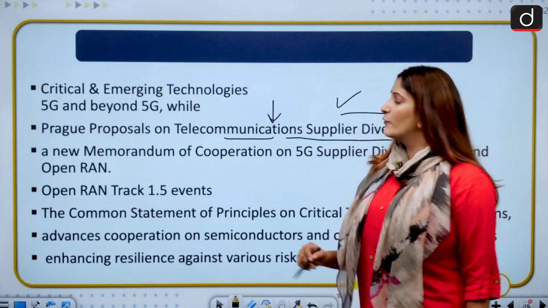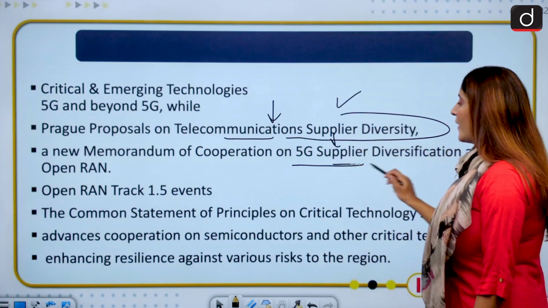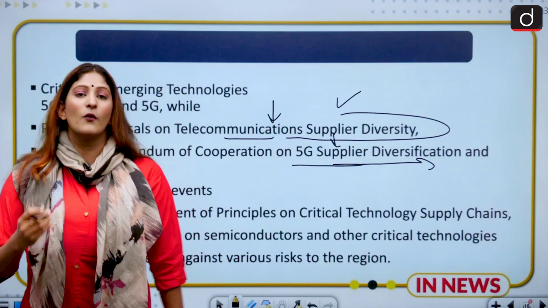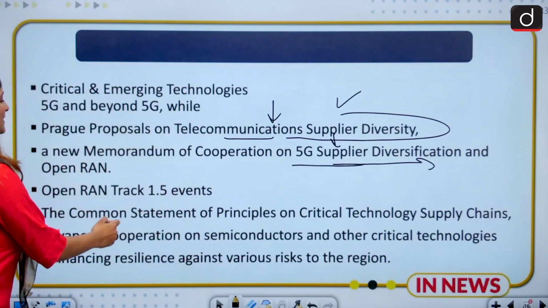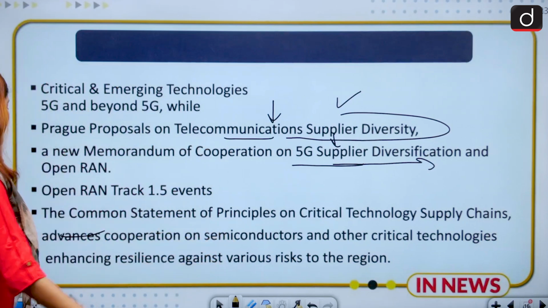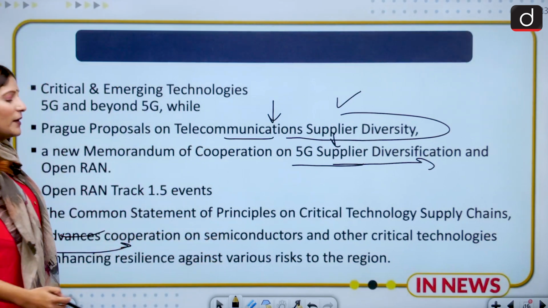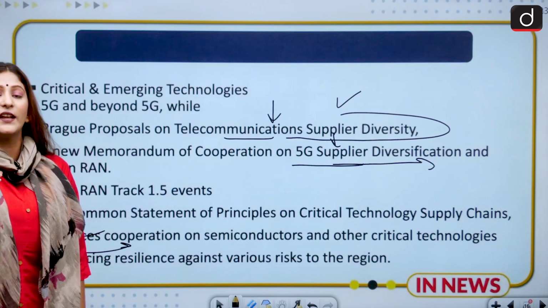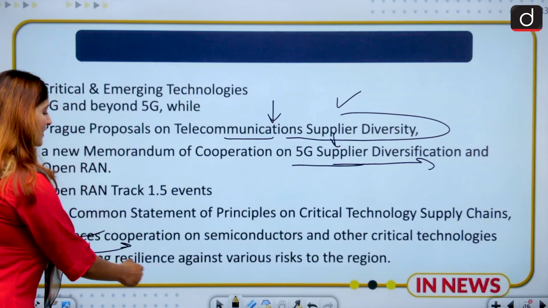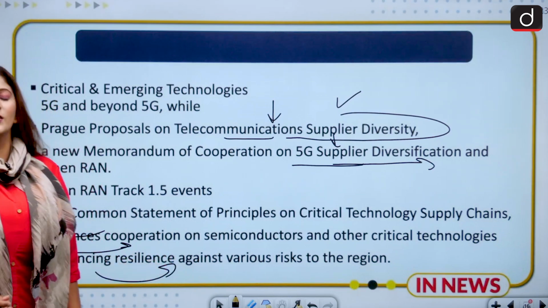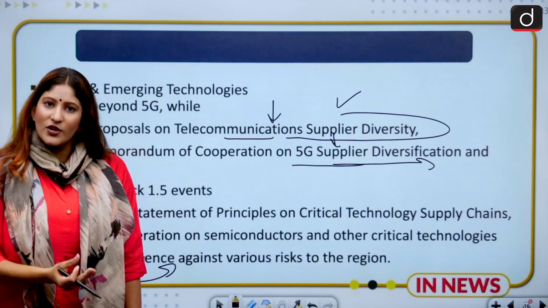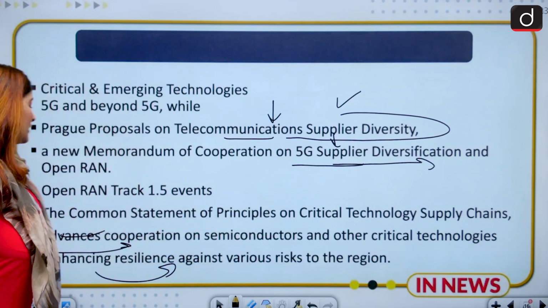A new memorandum of cooperation has also been launched on 5G suppliers diversification, Open RAN track 1.5 dialogue. The common statement of principle on critical technology supply chains has also been launched, and this will advance the cooperation in the field of semiconductors, which is very important in the arena of digital management, and enhancing resilience against various risks to the region. If there is any trade war or any other crisis, or war between China and Taiwan, this will help us in getting through that.